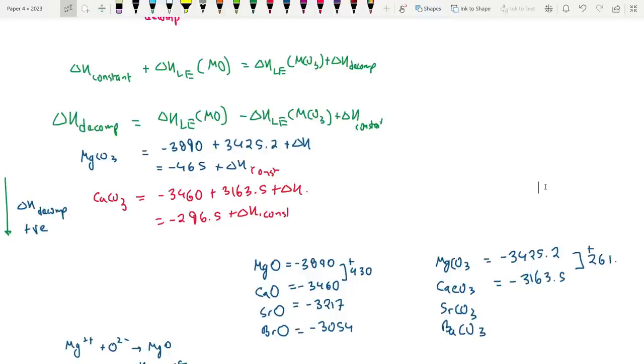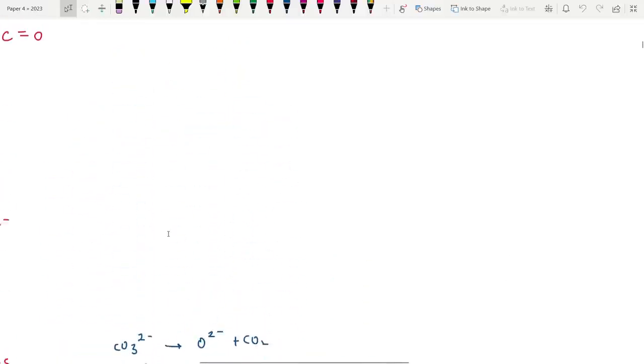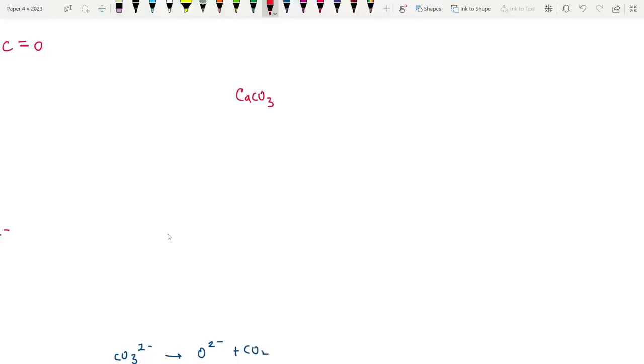So essentially here we have the same concept. But I'm just thinking whether we could draw another Hess cycle. Let me try. So for example, we have calcium carbonate. It's going to break down to form calcium oxide plus CO2. This is del H decomposition. The problem is, in the enthalpy of solution cycle, we could connect hydration and lattice. But here both of them are lattice enthalpies. That's the hard part. So we can't really connect them.